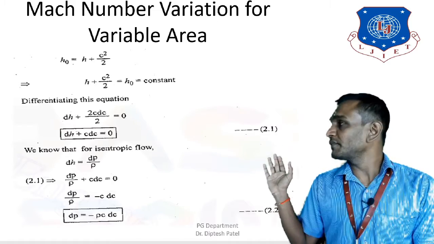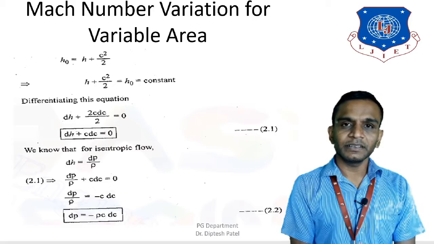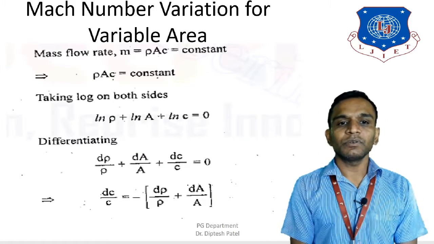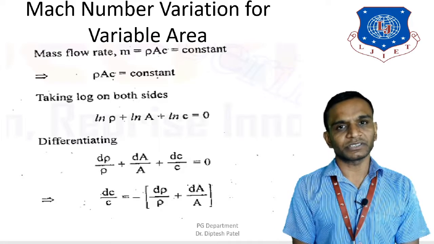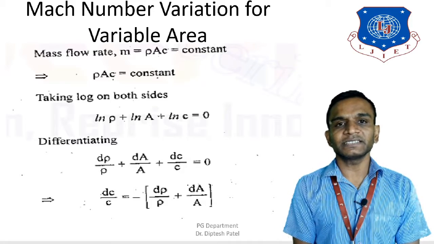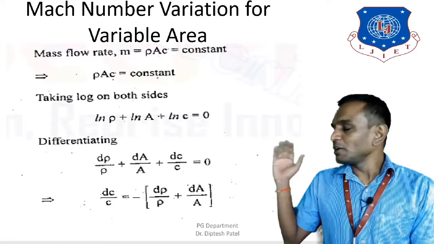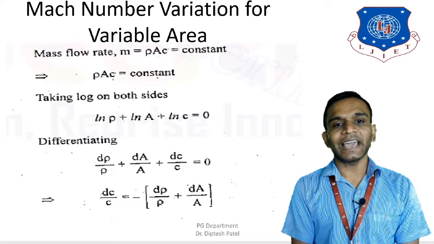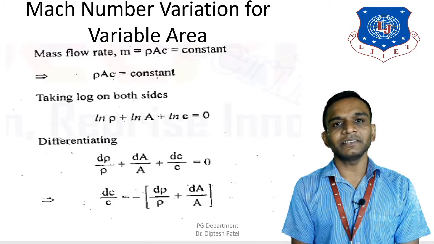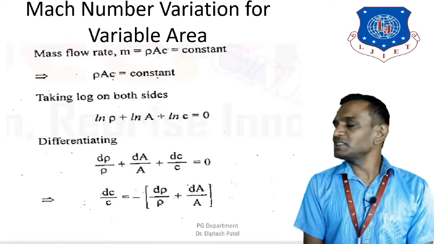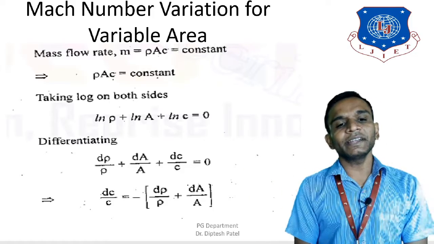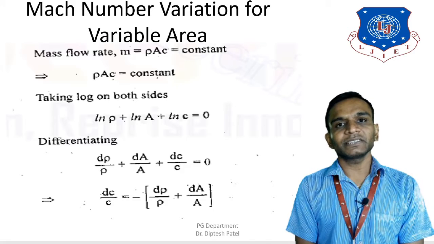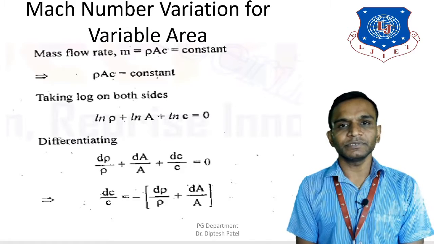So these are the two different equations that we get in this slide. Now let's move forward. We know that the mass flow rate m is equal to rho A C, and that is constant. Since rho A C is constant, we take the log on both sides, and I can write ln rho plus ln A plus ln C is equal to 0. Now let's differentiate this equation, and I get d rho upon rho plus dA upon A plus dC upon C is equal to 0.